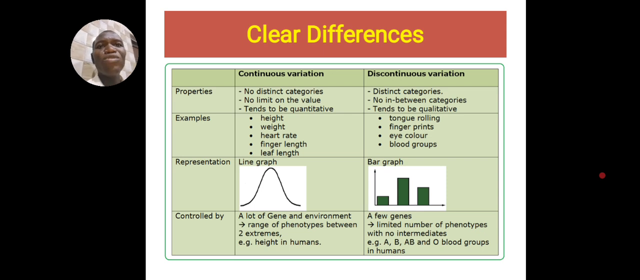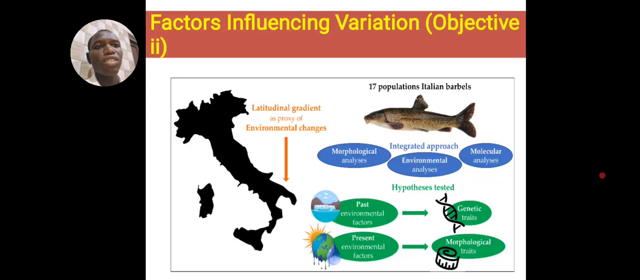Controlled by few genes, controlled by multiple genes, and so on and so forth. By the time I share, you are going to get a lot. Yeah, so the next thing JAMB wants you to know is factors that influence variation. What influences variation? You have to know this.